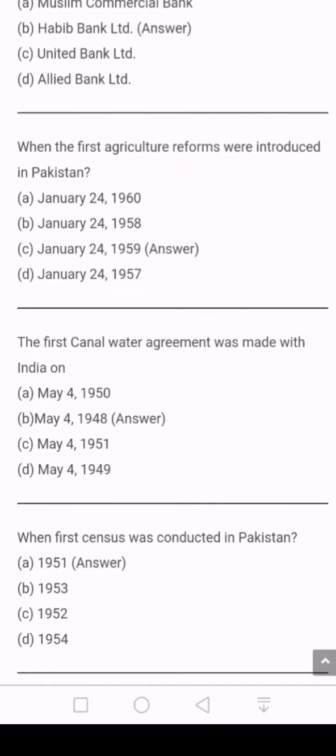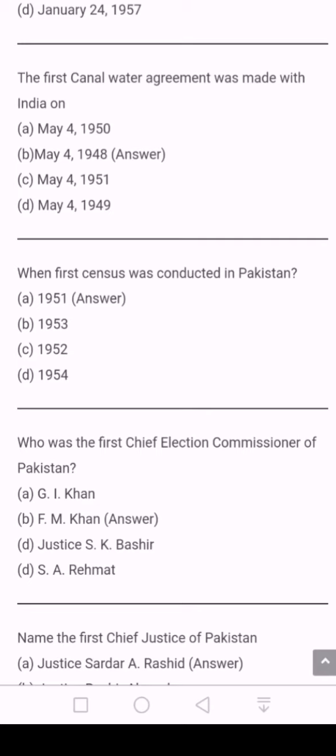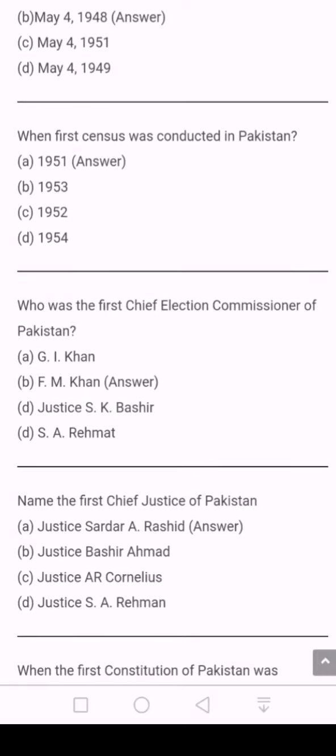Question number 2 is, when were the first agriculture reforms introduced in Pakistan, and the correct answer is option C, January 24, 1959. Question number 3 is, the first canal water agreement was made with India on, and the correct answer is May 4, 1948. Question number 4 is, when was the first census conducted in Pakistan, and the correct answer is 1951. Question number 5 is, who was the first Chief Election Commissioner of Pakistan, and the correct answer is option B, F.M. Khan.